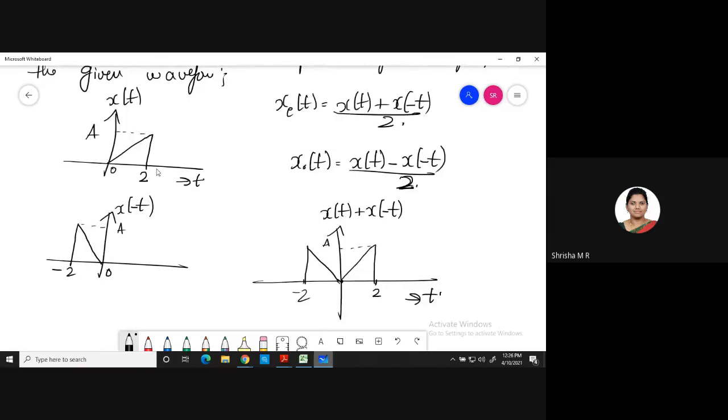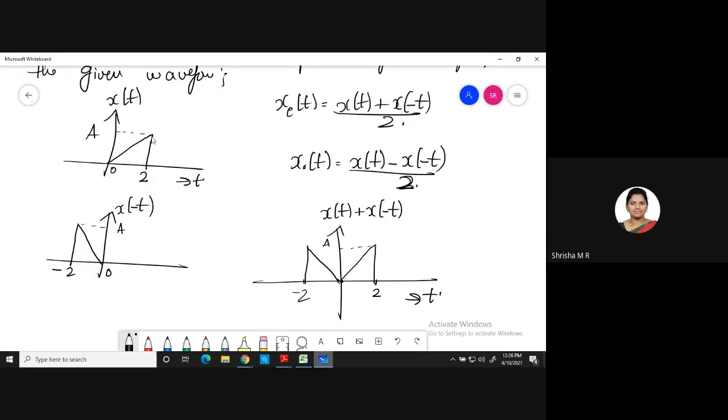See, at time t equal to 2 to t equal to minus 2, you have to add these signals. You have amplitude A for this signal and for this also amplitude A, but the time period for the signal is 0 to 2, whereas for the time reversed signal it is 0 to minus 2. If I tell you to add these two signals, you take 0 to 2.